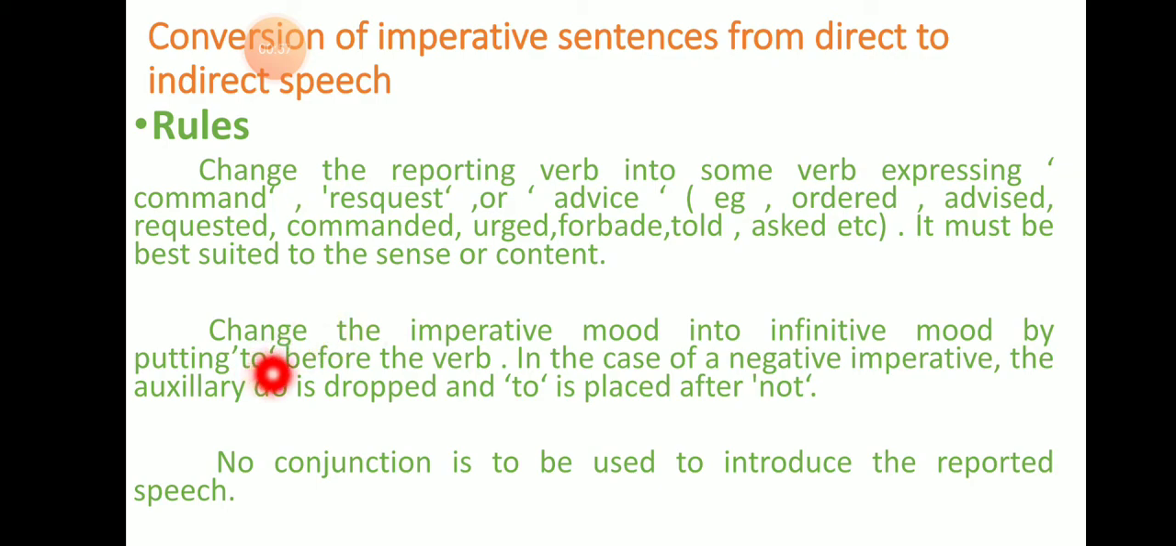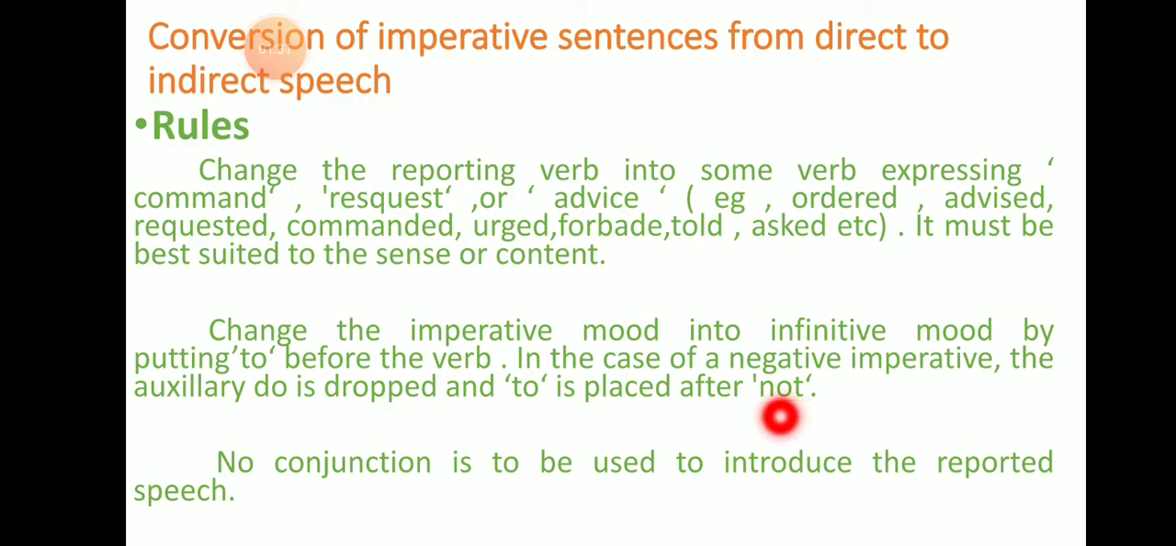Rule number two is change the imperative mood into infinitive mood. This is very, very important. We have to change the imperative mood into an infinitive mood by putting to before the verb. And one thing you have to keep in mind, when we put to, the verb that follows to should be in present tense form. In case of a negative imperative, the auxiliary do is dropped and to is placed after not.